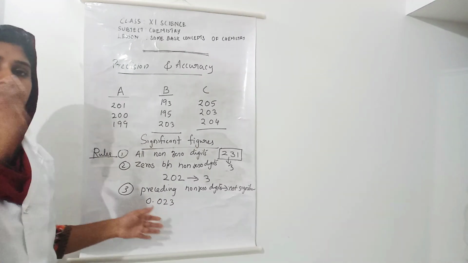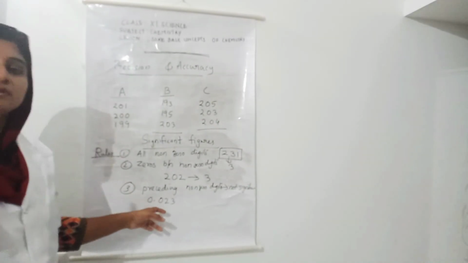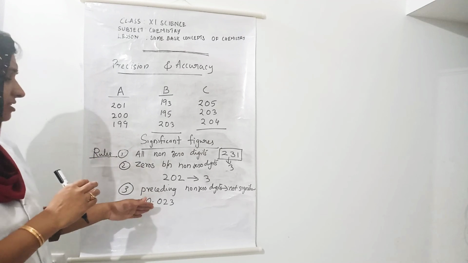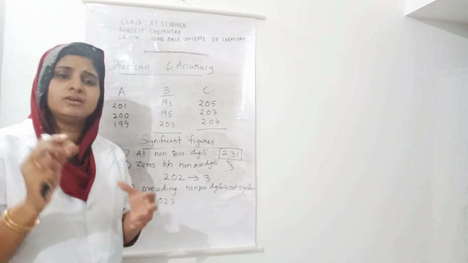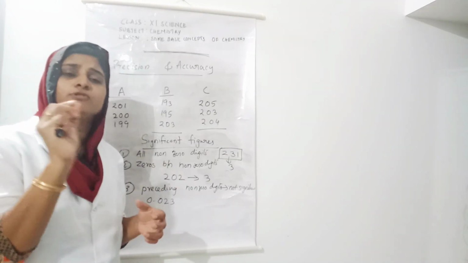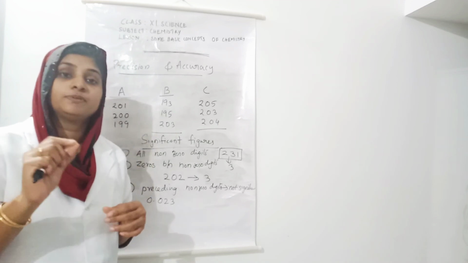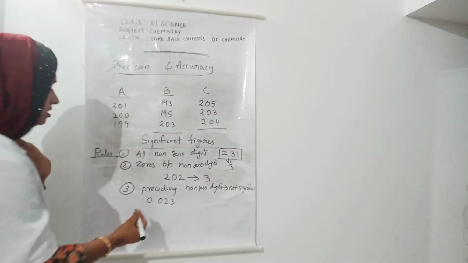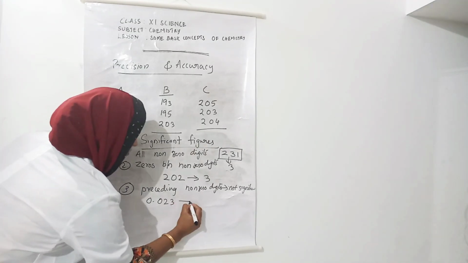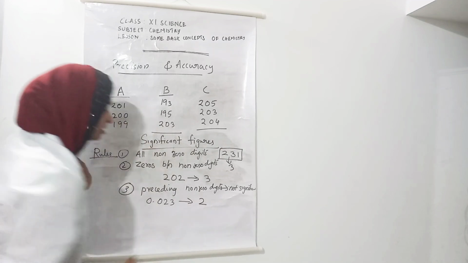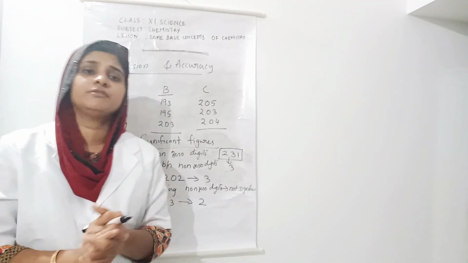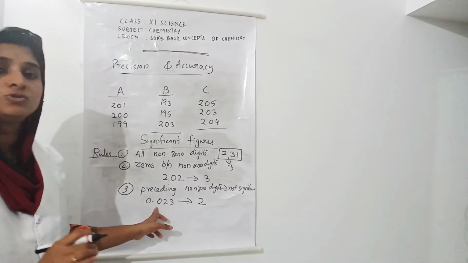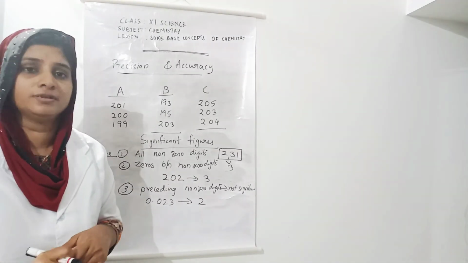If the number is like this, here 2 zeros are there, but they are before a non-zero number, and these zeros are used to denote the position of the decimal point. So they are not significant. Then the number of significant figures in this number is 2. Did you get it? We will not consider these two zeros as significant figures.